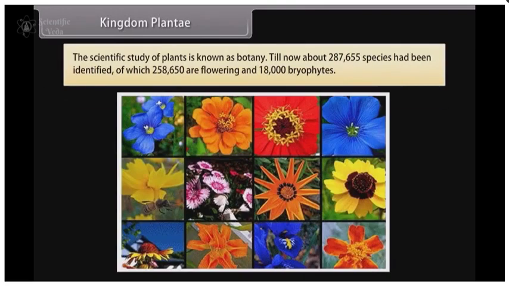The scientific study of plants is known as botany. Till now, about 2,87,655 species had been identified, of which 2,58,650 are flowering and 18,000 are bryophytes.